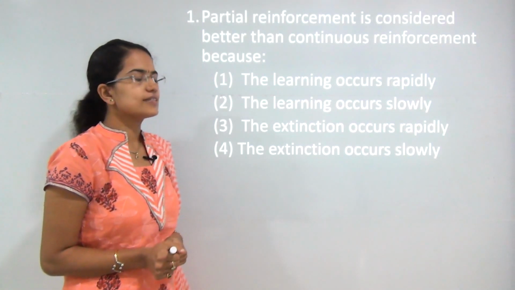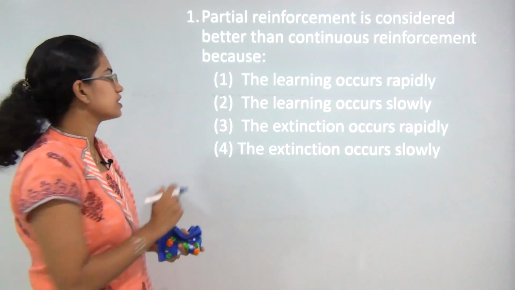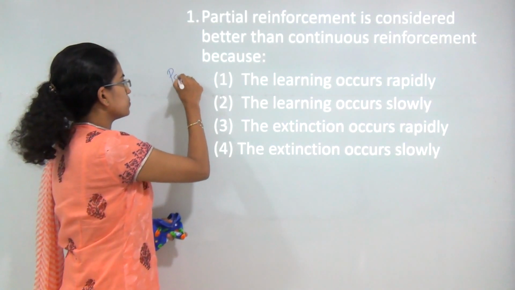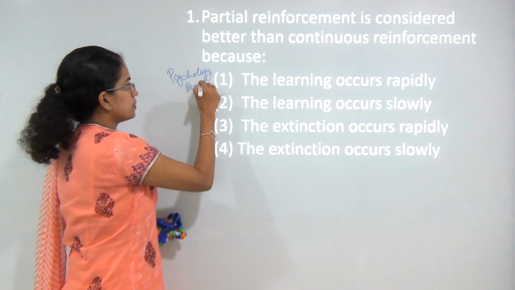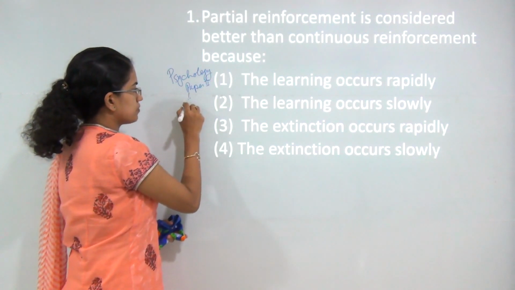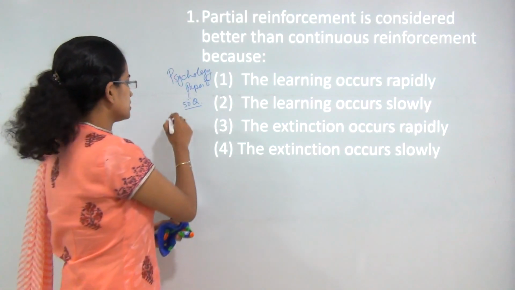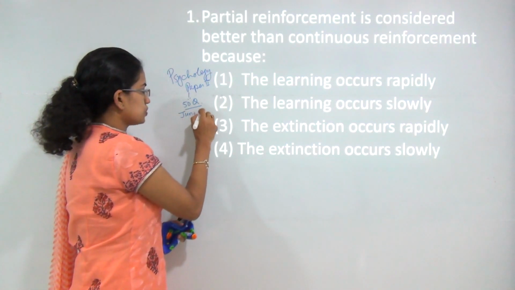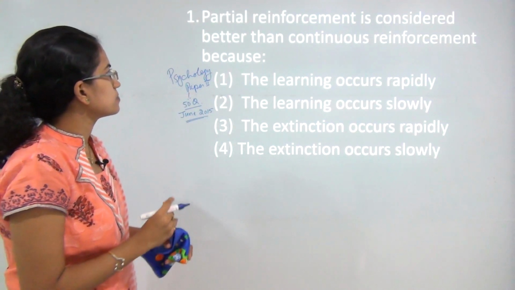Welcome to the session. Today we will be discussing the CBSE NET paper for June 2015, Psychology paper 2. Now this paper 2 is divided with 50 questions. So we will be covering 25 questions in 2 classes for the June 2015 paper. Now let's start with the very first question.